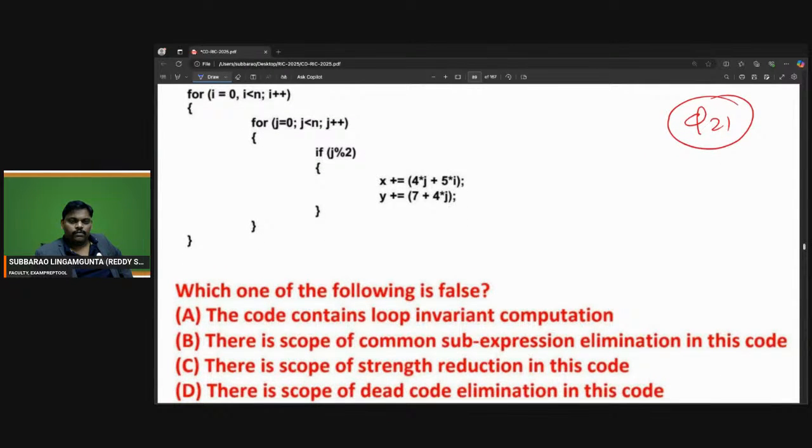This is question number 21. Can you try this? Try everyone. Some code is given. Which one of the following is false? The code contains loop invariant. There is a scope of common sub-expression elimination in this code. There is a scope of strength reduction in this code. There is a scope of dead code elimination in this code. Can you try? What is the answer for this?